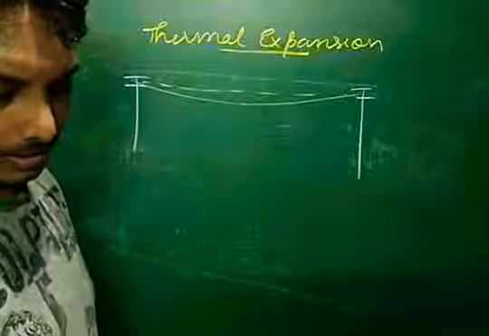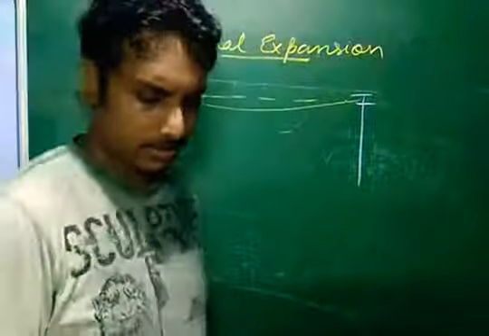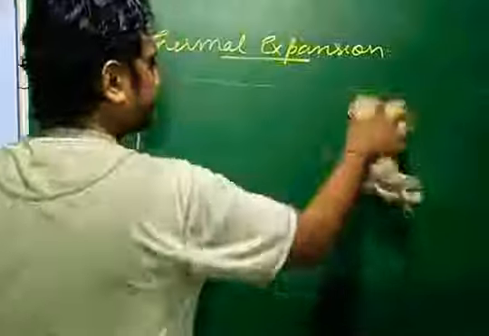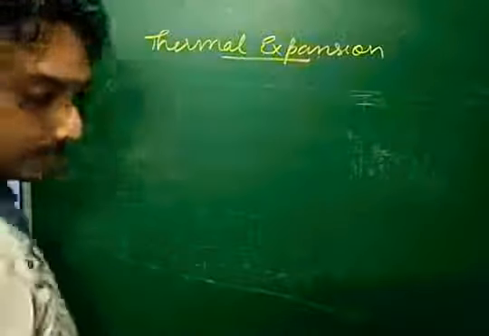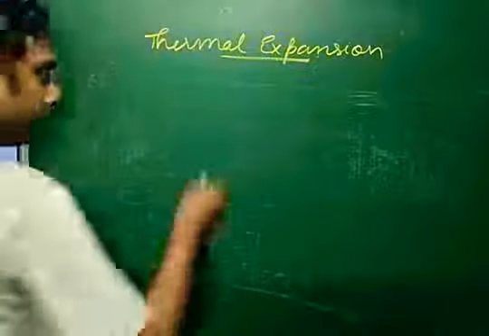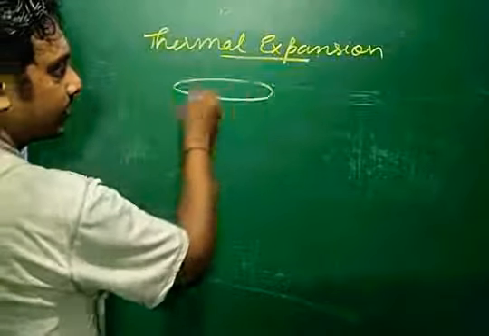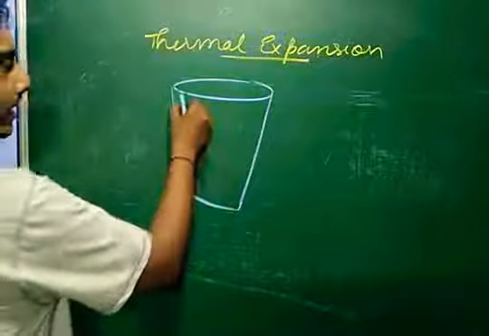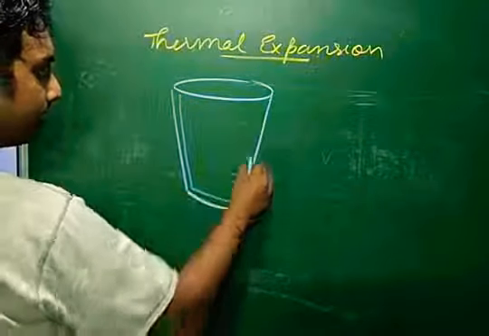Then there are similar things, like breakage of glass. Some examples are there which you will go through. I am explaining the breakage of glass. Now see, suppose there is a glass tumbler like this, a thick glass tumbler.